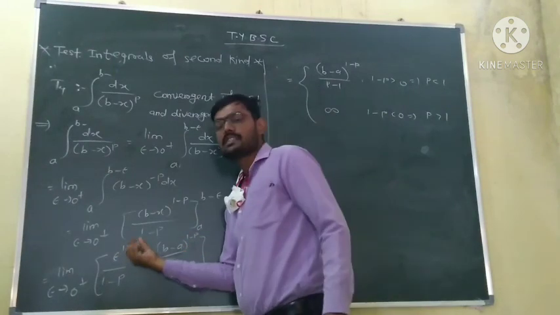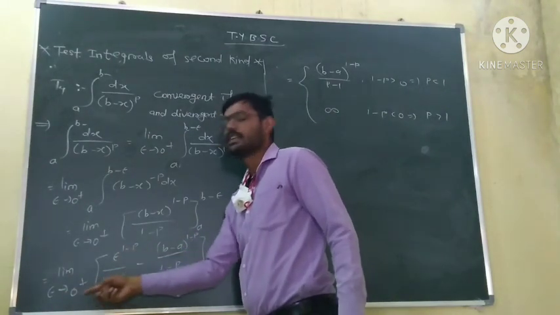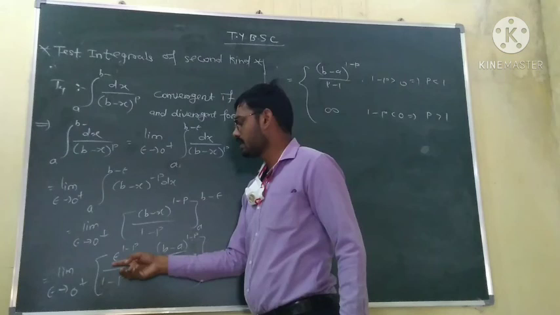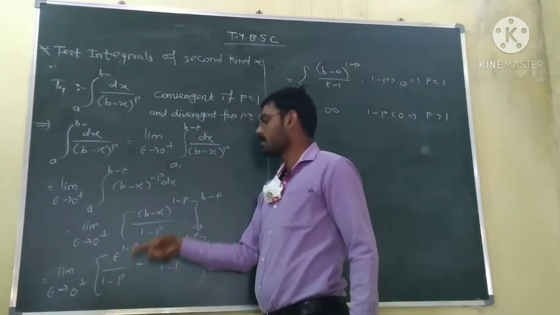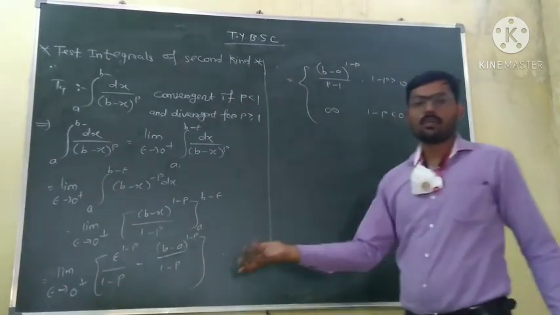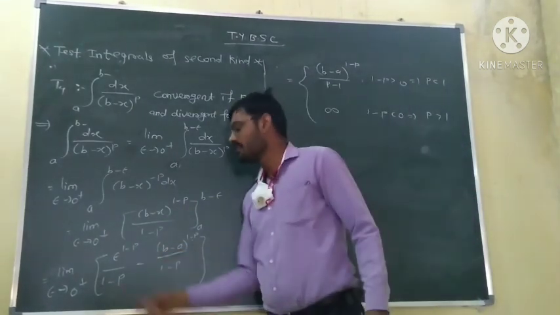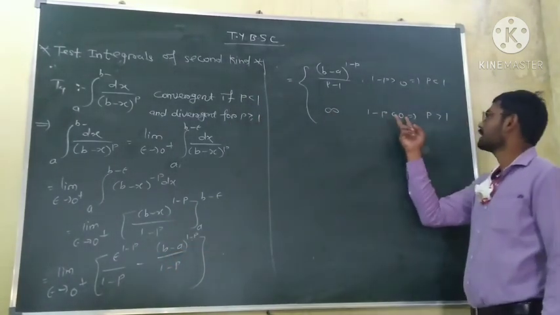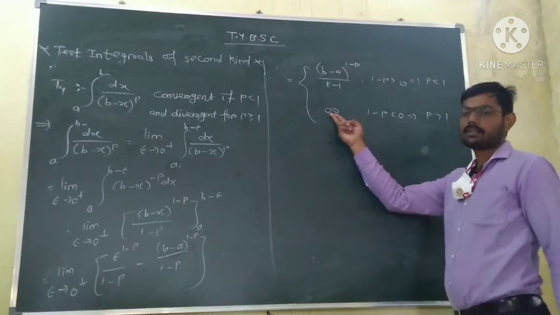And if 1 minus p is negative, then the limit as epsilon tends to 0 plus of epsilon raised to power 1 minus p is infinite, as we already saw. So for 1 minus p less than 0, the limit is infinite.